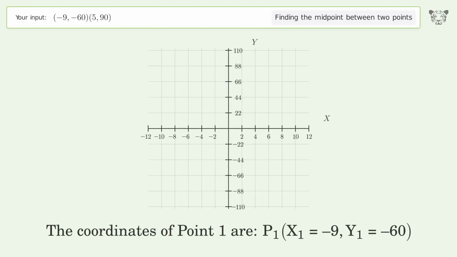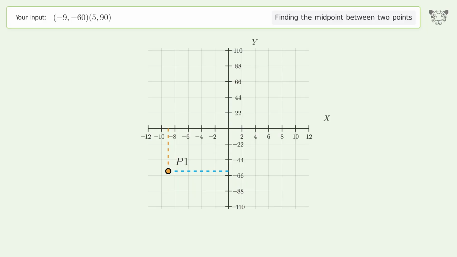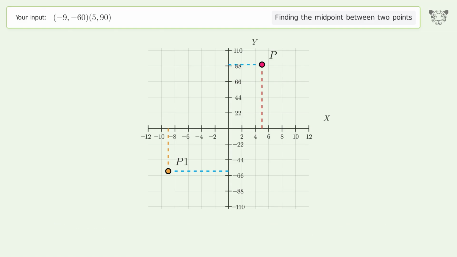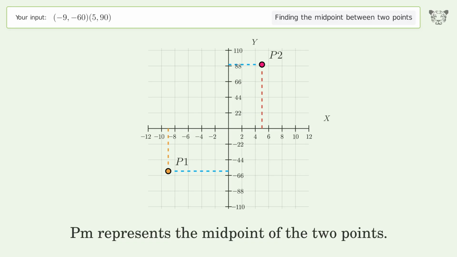The coordinates of point 1 are, x1 equals -9, y1 equals -60. The coordinates of point 2 are, x2 equals 5, y2 equals 90. PM represents the midpoint of the 2 points.